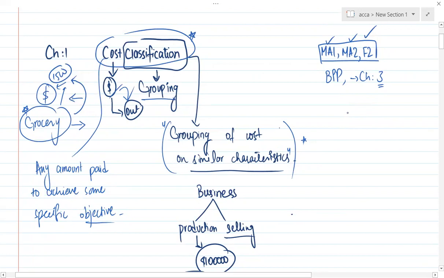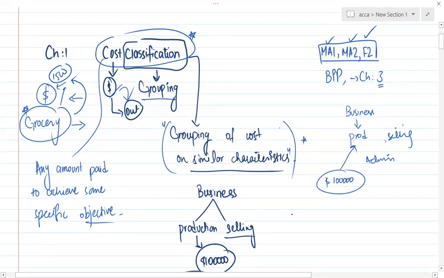I have a business. You know that a business has different departments, like a production department, a selling department, admin. Many departments are running the business. For example, a cost of 1 lakh has been incurred by the production department.